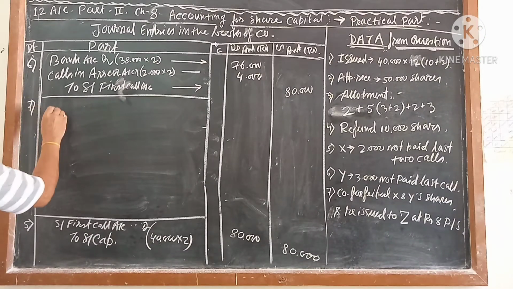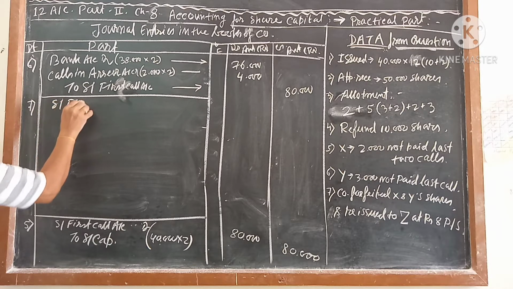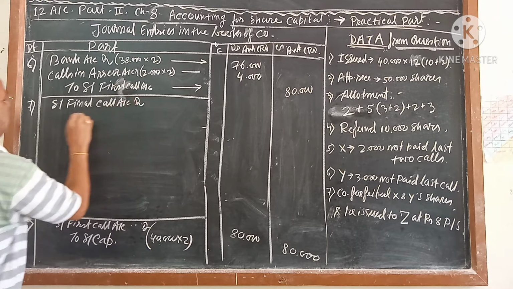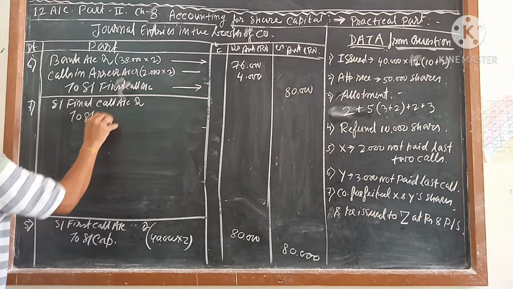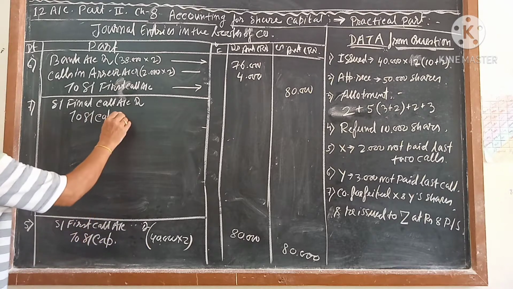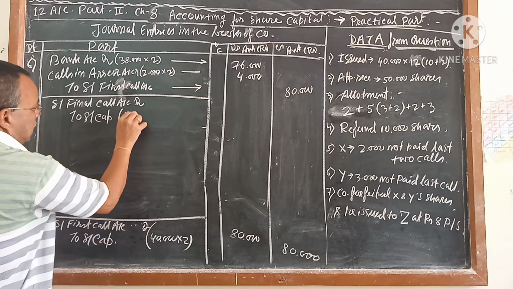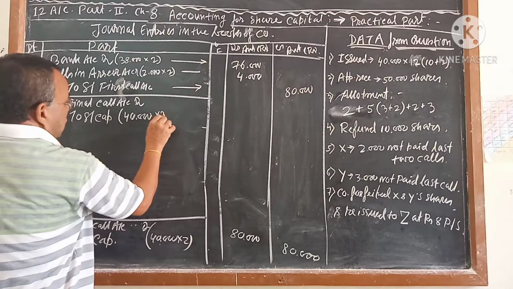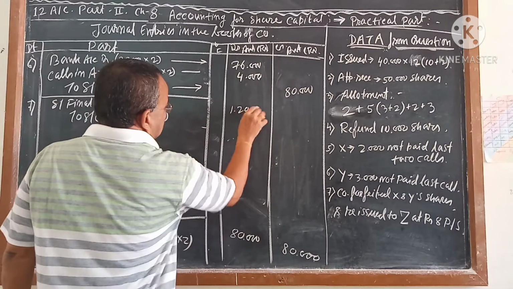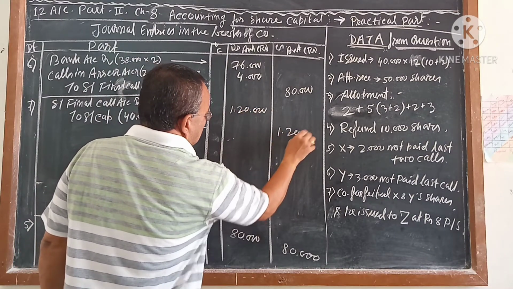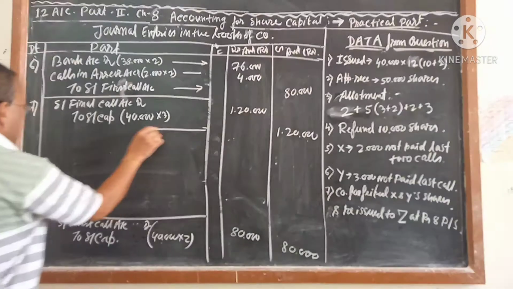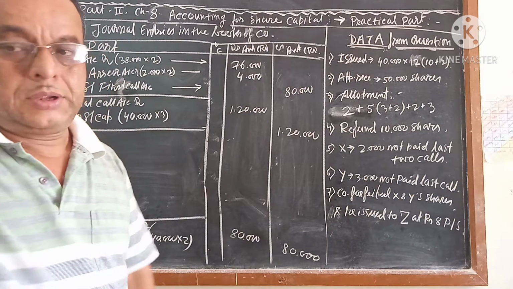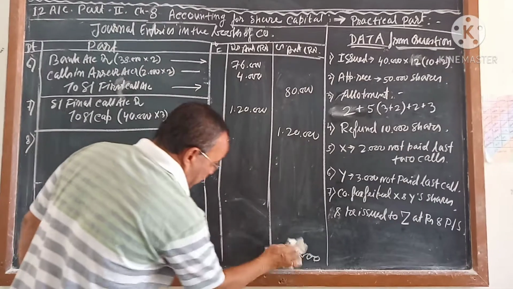Number 7. Share final call account debit to share capital. Isn't it? How many shares we will call? We will call 40,000 shares. How much? I think 3 rupees. Is equal to 120. Isn't it? This is calling entry. Now we will pass for the receiving entry. Receiving entry when we will pass for the final call.